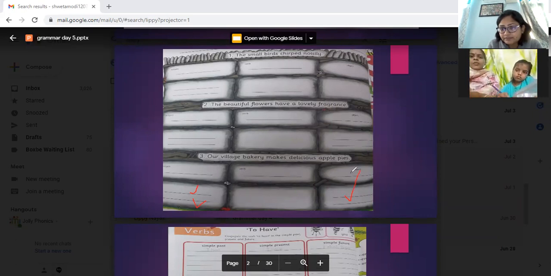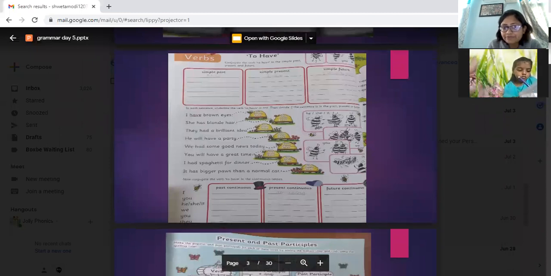Okay, it is describing the pie. So pie will come in the object and delicious apple, both the words will go down. Okay. Any doubts, anyone? No. Okay.